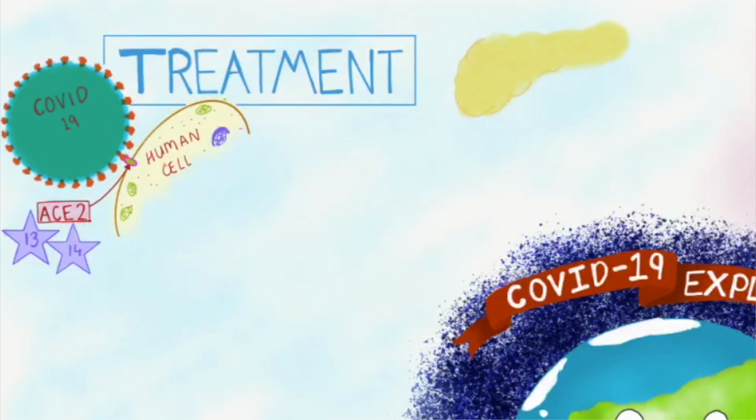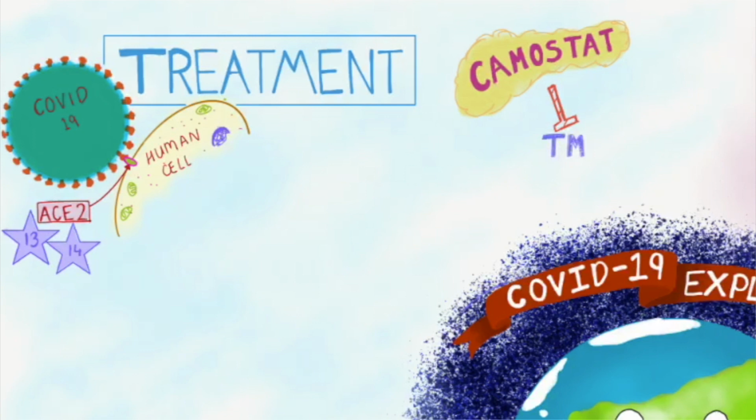As I mentioned, ACE2 receptors are the method by which COVID-19 enters our cells, so treatments that inhibit these receptors should be promising. COVID-19 binding to ACE2 also utilizes another molecule called TMPRSS2. A drug called camostat mesylate, which has been approved in Japan for clinical use against pancreatitis, was shown to inhibit the action of TMPRSS2 and therefore the entry of COVID-19 to cells.